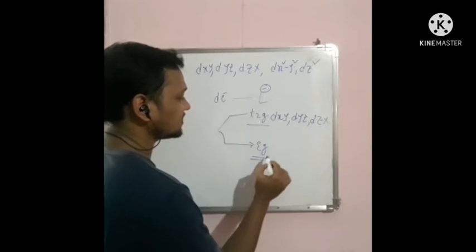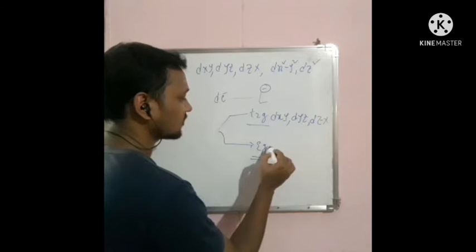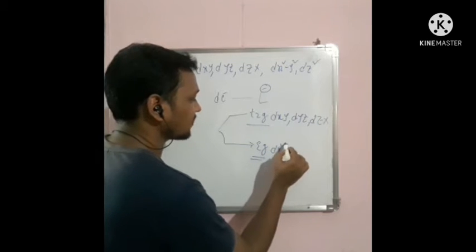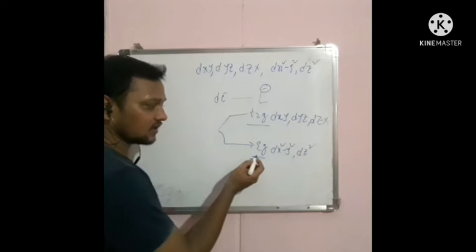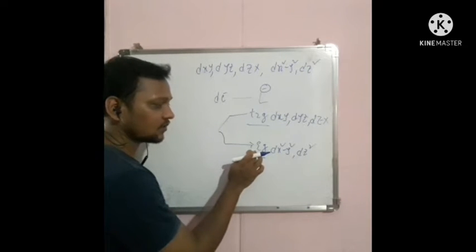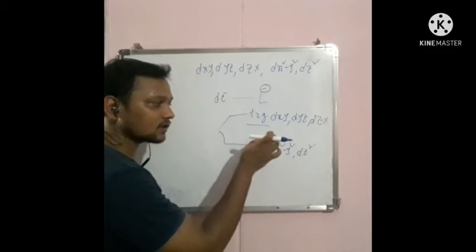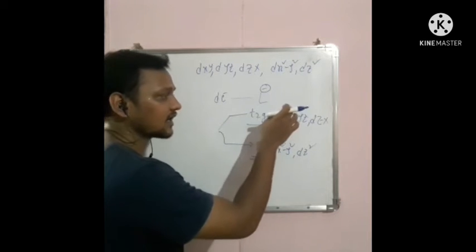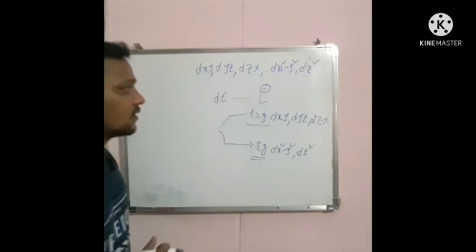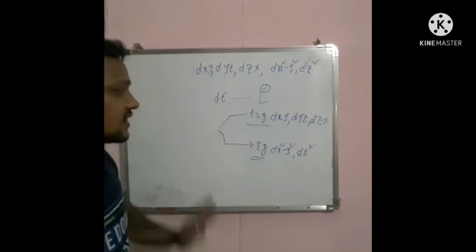The eg orbitals are dx square minus y square and dz square. The eg orbitals lie on the axes, and the t2g orbitals lie between the axes.